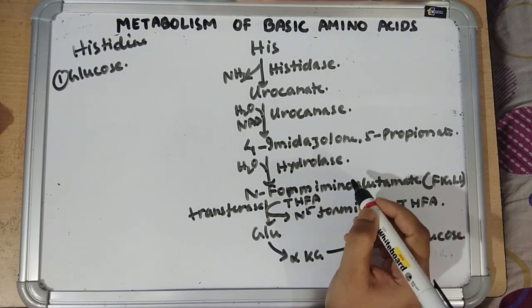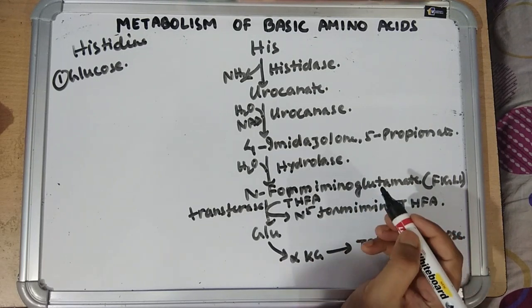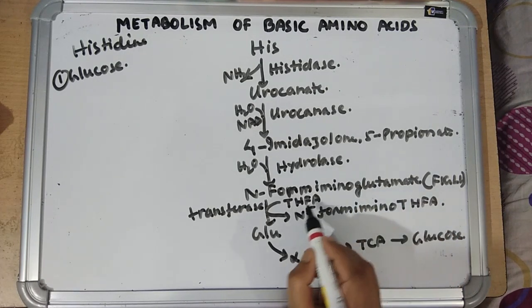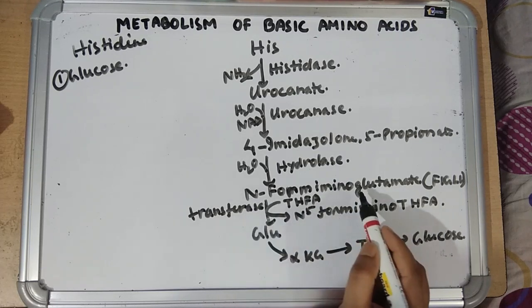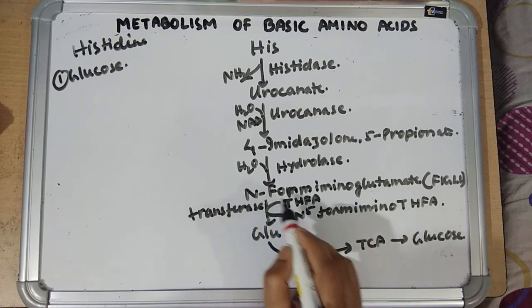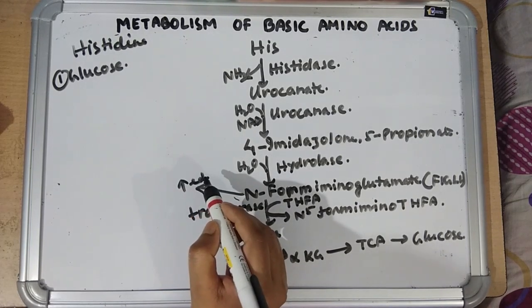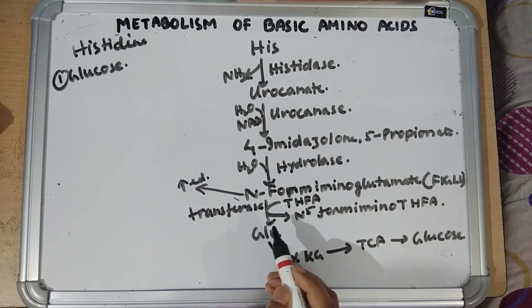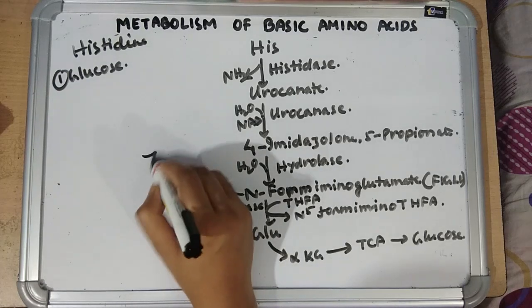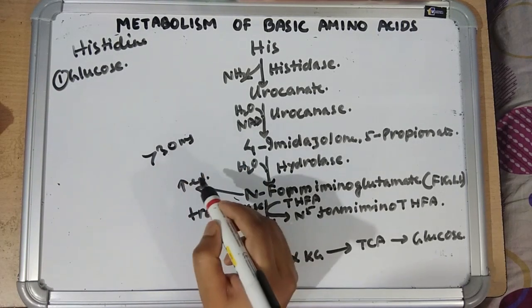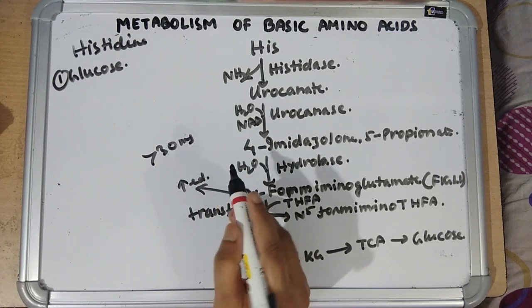Now assessment of folic acid deficiency is done by FIGLU excretion test. So when there is deficiency of folic acid, tetrahydrofolic acid cannot take up the formimino group. So FIGLU is increased in amount and it is excreted in urine. This FIGLU excretion test is done by administering 5 gram of histidine 3 times daily at 4 hours intervals. Then urine is collected for 24 hours after the initial dose, and if the value of FIGLU is more than 30 milligram, then there is folic acid deficiency.